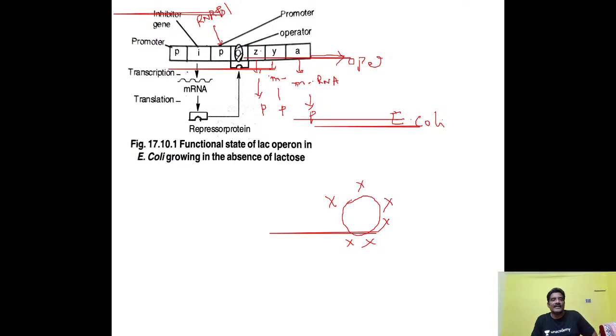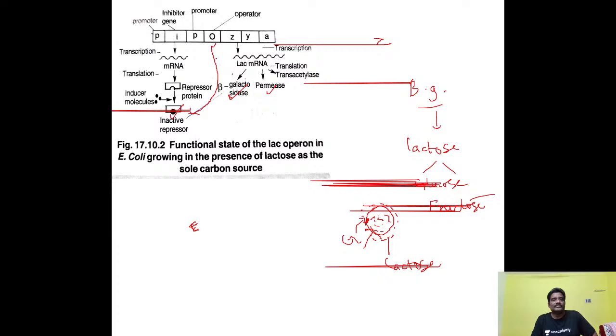Here this is the diagram showing only when E. coli is not surrounded by lactose. So structural genes will not be functional here. The entire operon, that is the Lac Operon concept, will not be expressed here. Okay, that's fine.